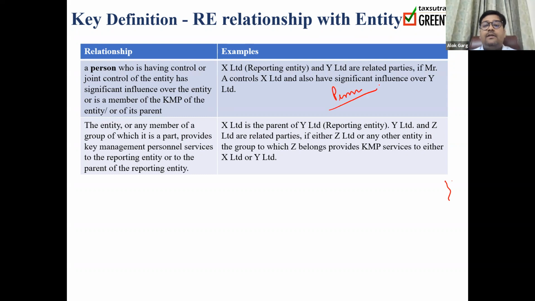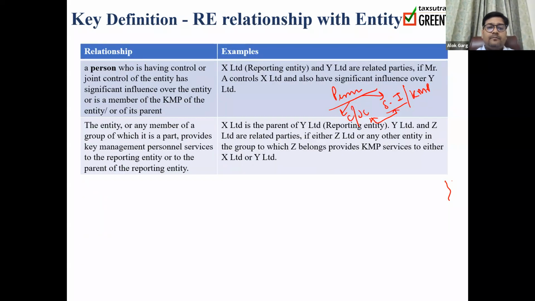When I say person, it means person or his or her relative. So in one entity, he has control or joint control. In the second entity, he is having a significant influence. So these two entities are considered as related parties. Or a person who is having a control or joint control, and that person is a KMP in another entity, then again, these two entities are considered as related parties.